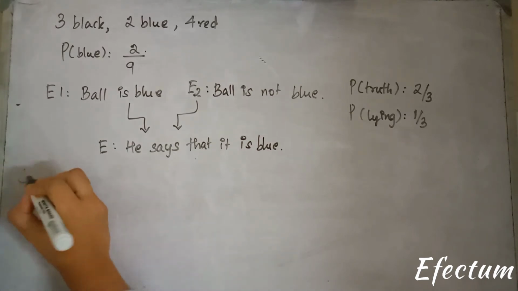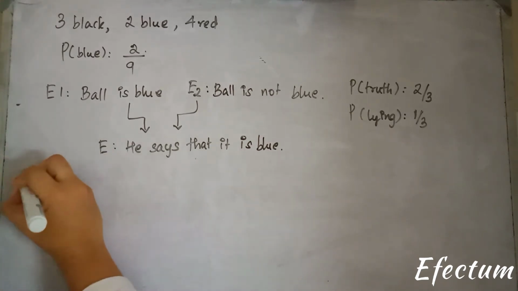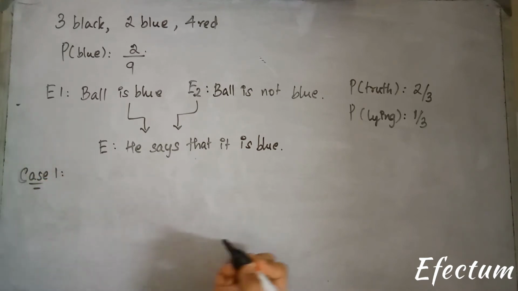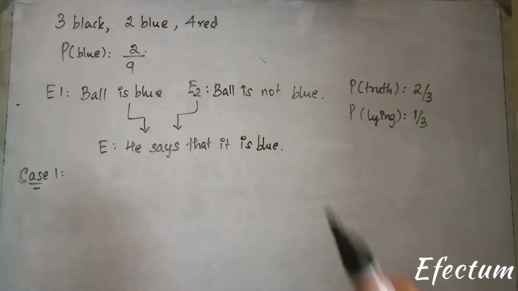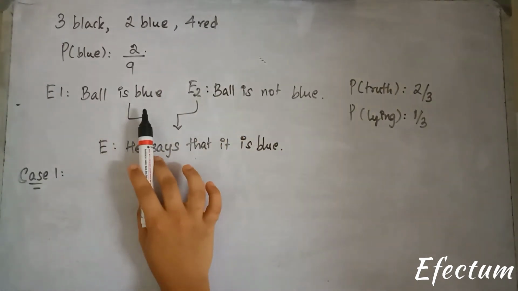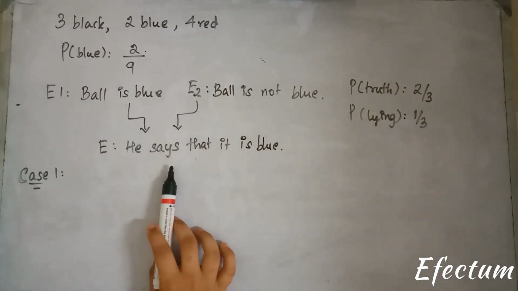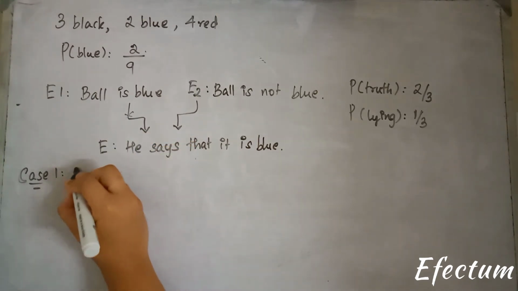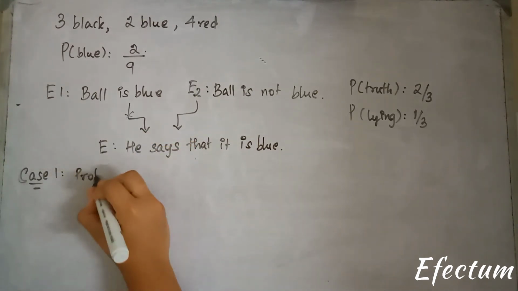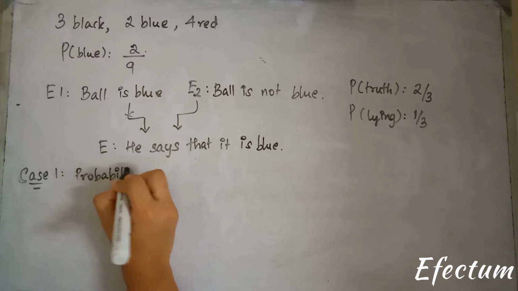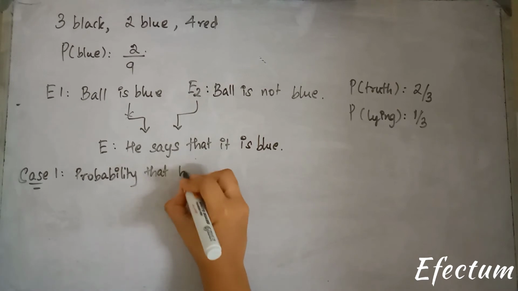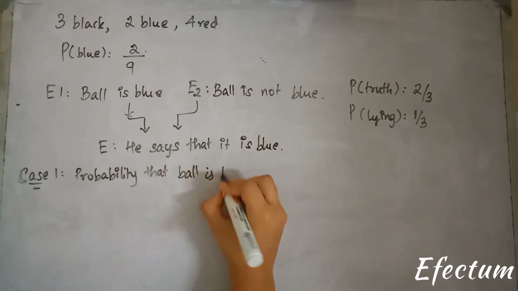We have case 1. In case 1, the ball is actually blue in color and he's telling the truth. This is the probability that the ball is blue in color.